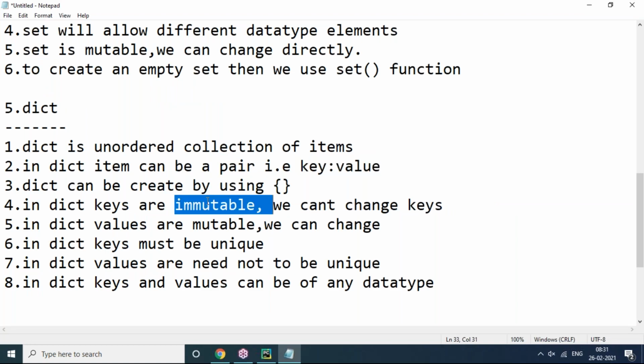Keys are immutable, we can't change them. Values are mutable, we can change them. Keys must be unique, no duplicate keys. If we give duplicate keys, it will ignore one key. Only one key will be considered.